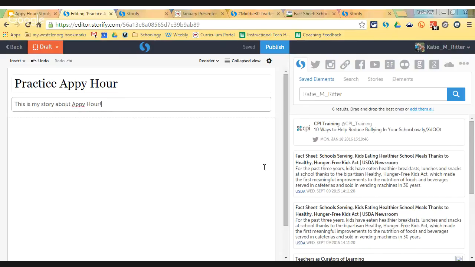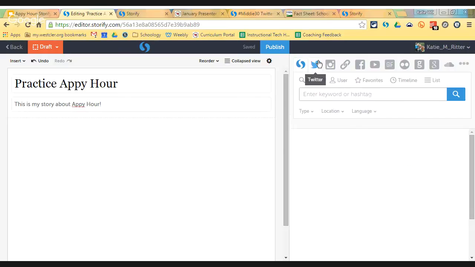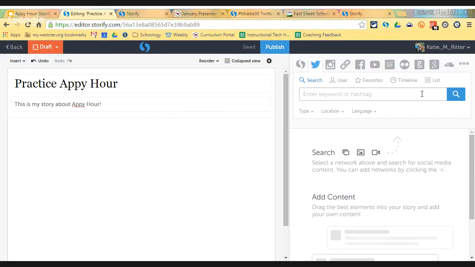All right, so I'm going to skip this first option. Over here on the right is where you add all of your content. We're going to come back to this first one, the Storify area. First option, you do have to have a Twitter account and connect the Twitter account to use this option right here. It is pretty cool though, because this lets you sort through and choose what social media you want to pull in for your students to see.